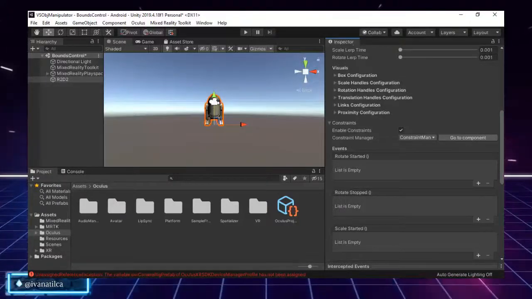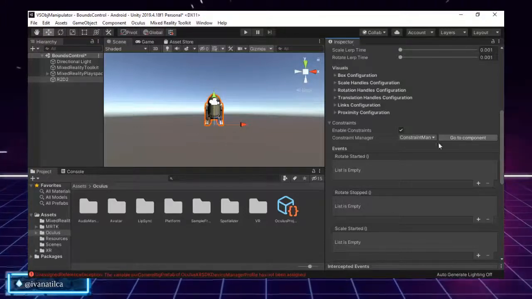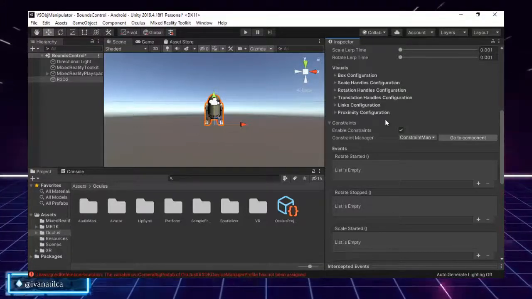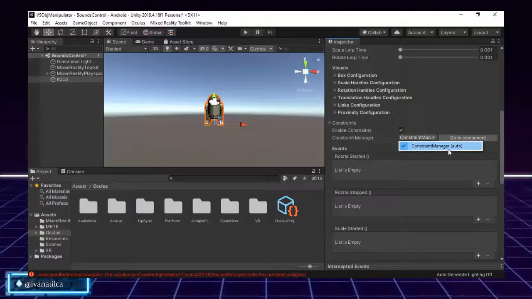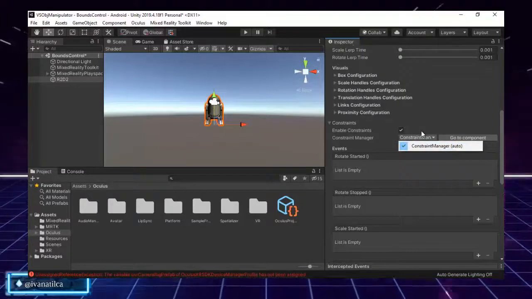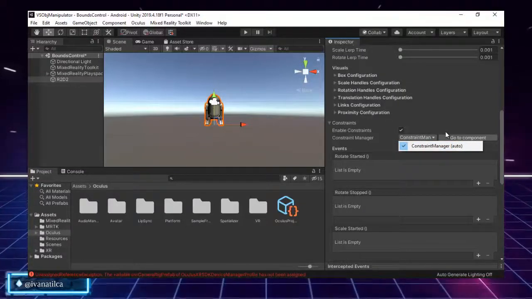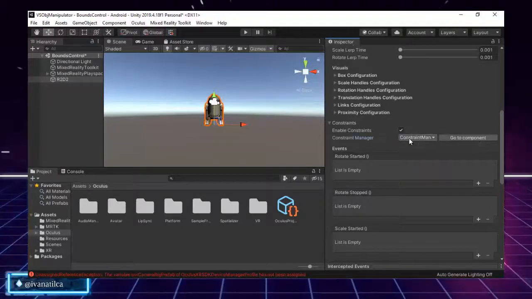So basically the property inspector, which is this one, will show all available constraint managers in case we had any. As you can see, we only have the automatic one, and it will let us select one of the options to scroll and highlight the selected constraint manager. But that's it for that part.